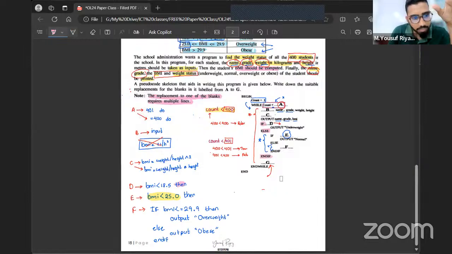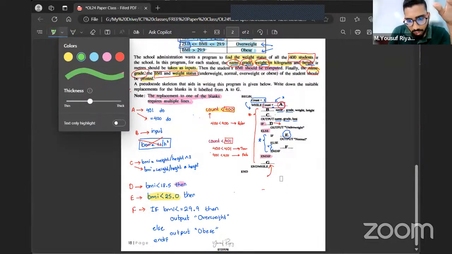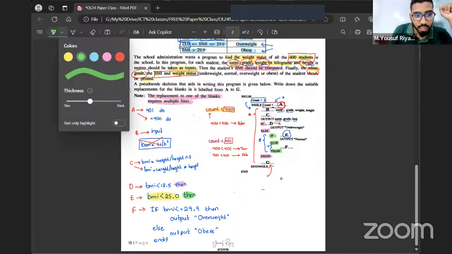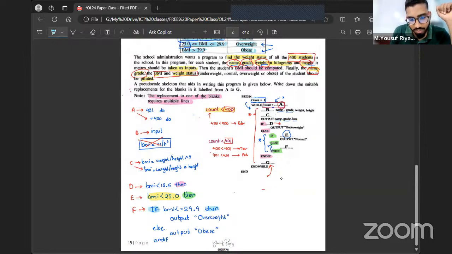This is one pair. Then you take the second if condition. Here you have if, along with the then, else, end if. So that end if is for the condition you mentioned in label E, and the end if I have put here is the end if for label F. See, if, then, else, end if. These are all pair by pair. Got it?